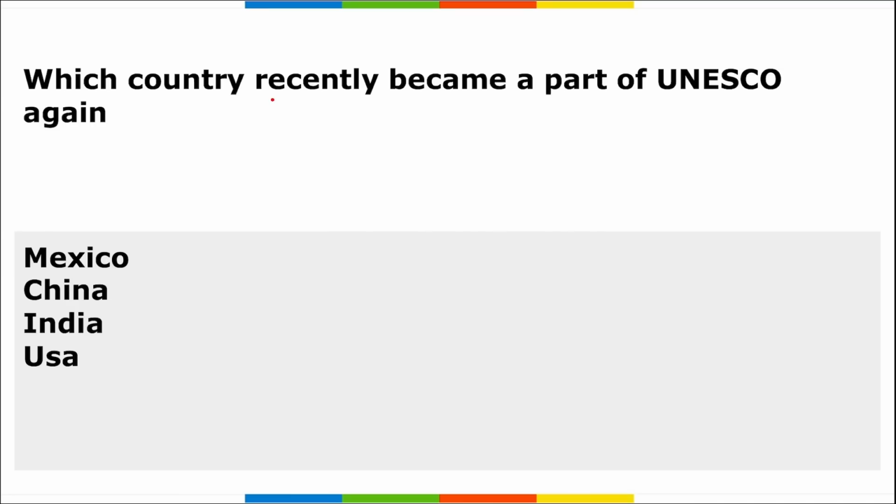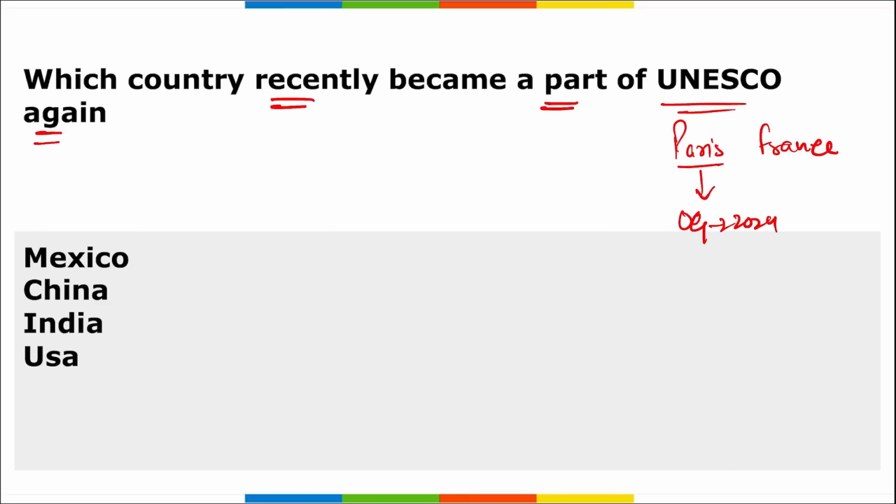Next, which country recently became a part of UNESCO again? Important. What is UNESCO? United Nations Educational, Scientific and Cultural Organization. Where is the headquarters of UNESCO? It is in Paris, France. And if you remember, in Paris, Olympic Games for the year 2024 will be taking place here. So coming back,